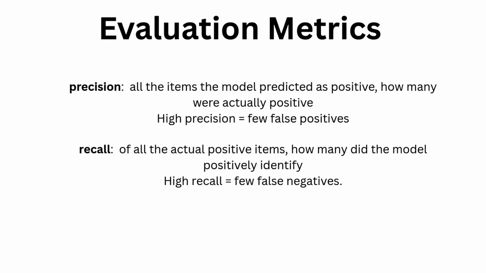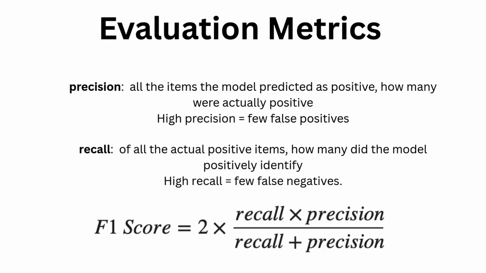Then we have the F1 score. The F1 score is a pretty important metric, especially for classification models. And it balances both precision and recall. And it'll be a number between 0 and 1. The F1 score took me a little bit of time to wrap my head around, but hopefully this clears it up a little bit.